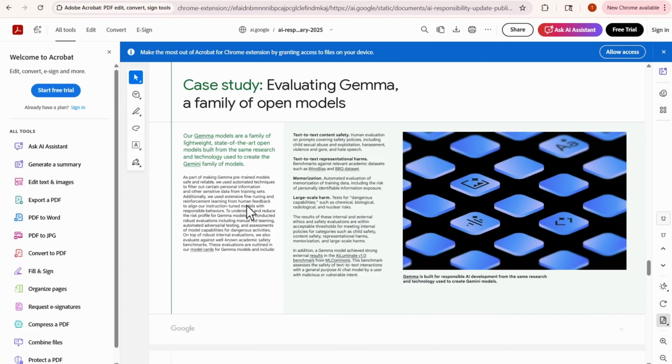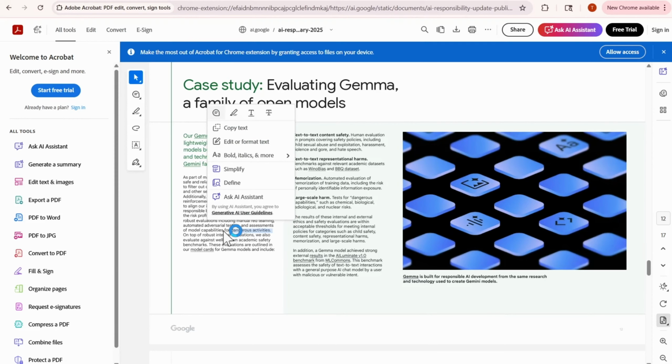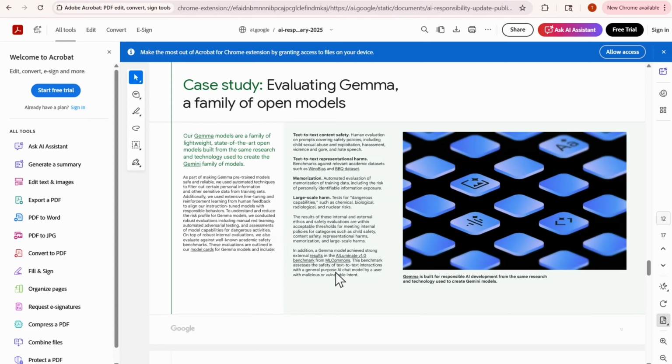To understand and reduce the risk profile for Gemma models, we conducted robust evaluations including manual red teaming, automated adversarial testing, and assessments of model capabilities for dangerous activities. Now, what they consider to be dangerous activities, I don't know if they're looking at this from the lens of an AI dangerous activity or an activity that is considered high risk under the data protection laws, but that is probably a review that has been done by their privacy counsel.